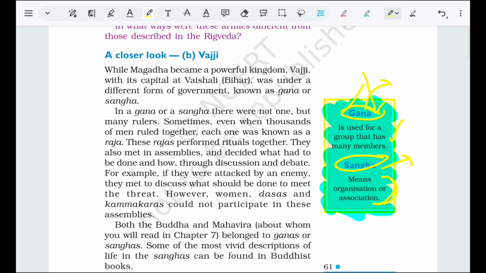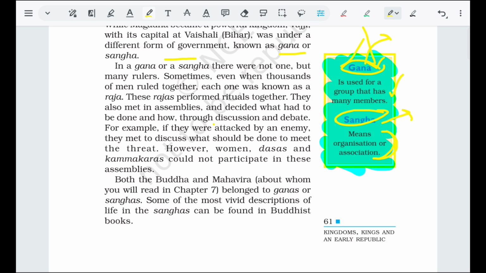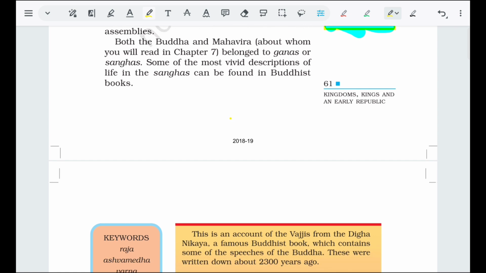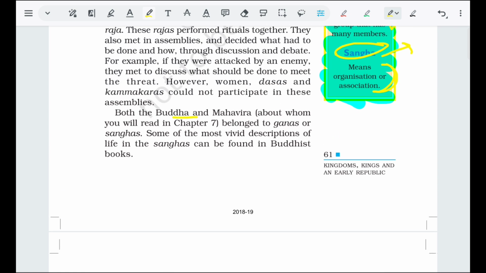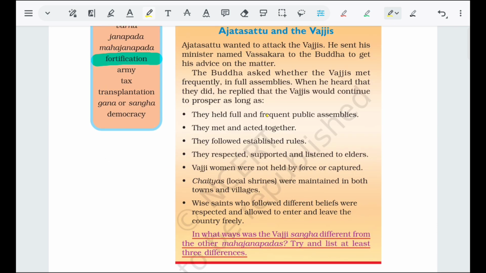While Magadh became a powerful kingdom, Vajji, with its capital at Vaishali, Bihar, was under a different form of government known as Gana or Sangha. So Magadh is a kingdom, but Vajji is a Gana or Sangha. Here the important point is that both Buddha and Mahavira belonged to the Gana or Sangha. Some of the most vivid descriptions of life in the Sangha can be found in Buddhist books.